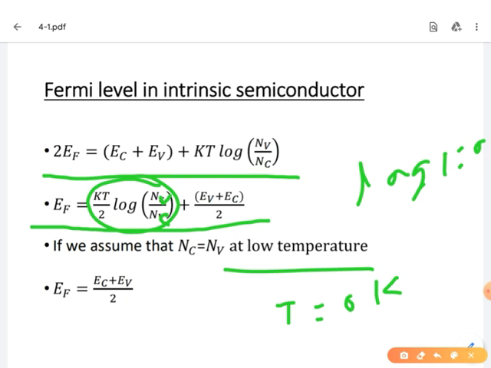What is the remaining term? EF equal to (EC plus EV) by 2. This is the expression for Fermi level in intrinsic semiconductor. That means in an intrinsic semiconductor, at low temperature, the Fermi level always lies between the valence band and the conduction band.